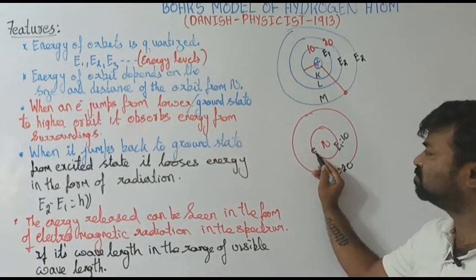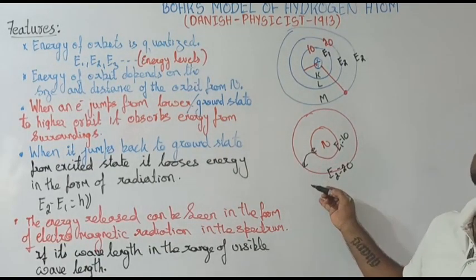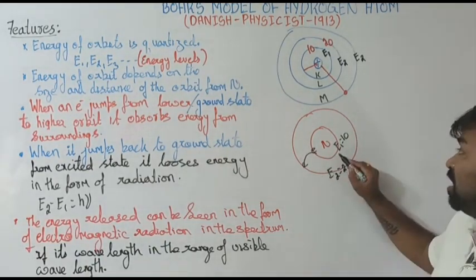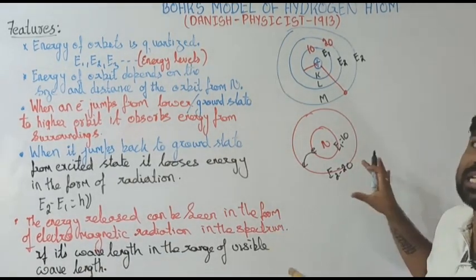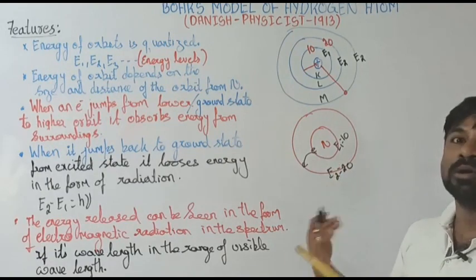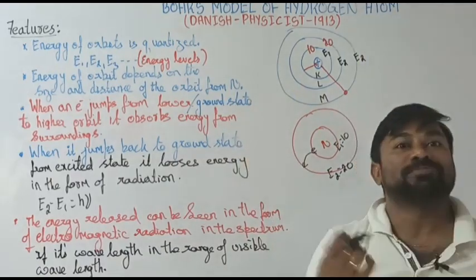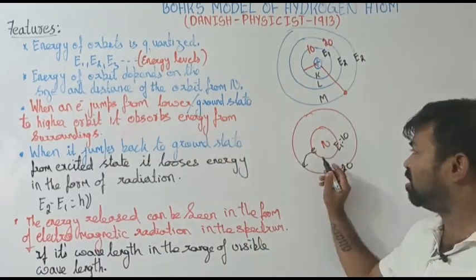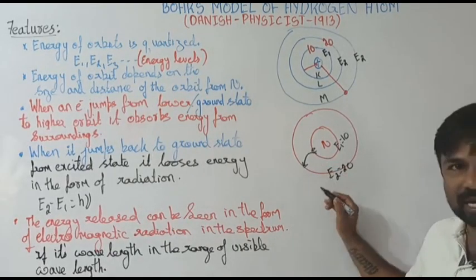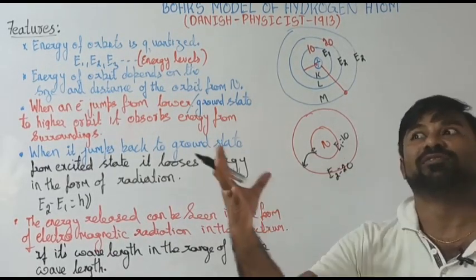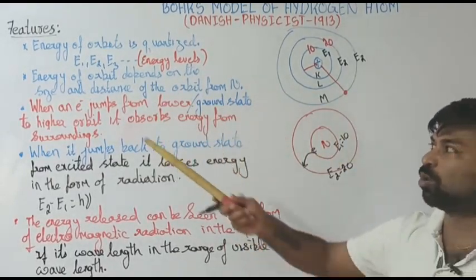When an electron jumps from a lower energy level to a higher energy level, the energy is fixed. For example, if the energy of one orbit is 10 and the other is 20, then when the electron, because of excitation, absorbs energy from the surroundings and jumps from a lower energy level to a higher energy level, obviously it will absorb energy from the surroundings, from the other atoms. That is what has been said.